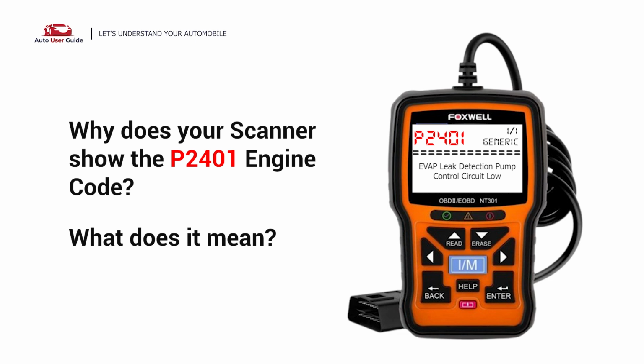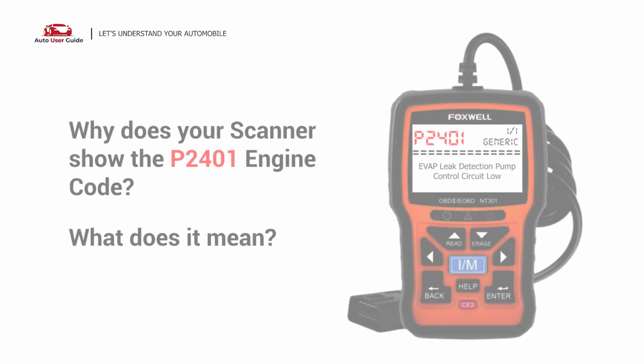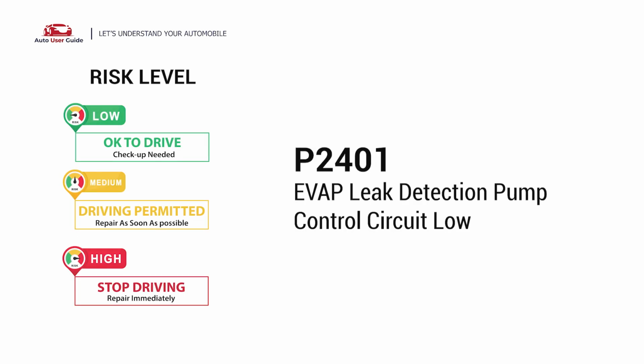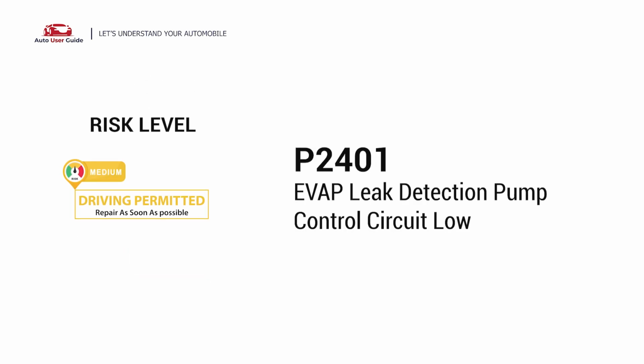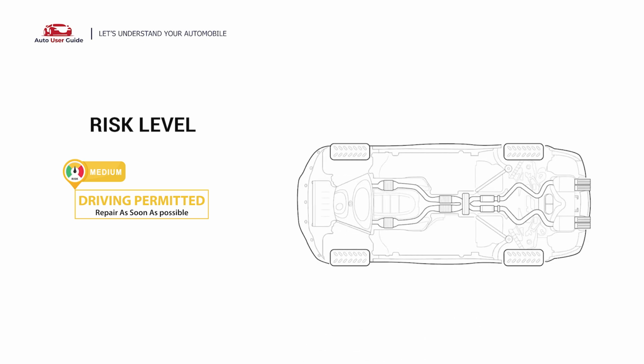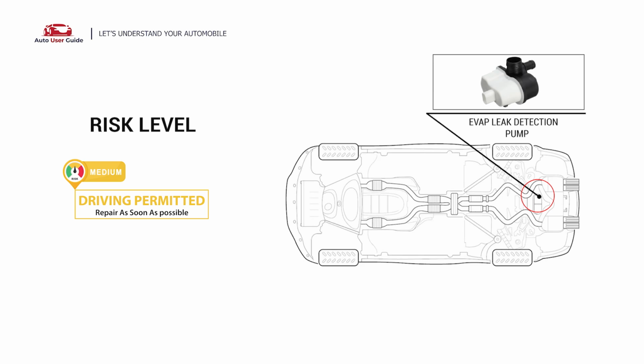Why does your scanner show the P2401 engine code? What does it mean? P2401 is a diagnostic trouble code for EVAP Leak Detection Pump Control Circuit Low. It indicates that the ECM has detected the EVAP Leak Detection Pump Control Circuit has low voltage. Under this circumstance, short-distance driving is permitted, but your vehicle should be repaired as soon as possible.